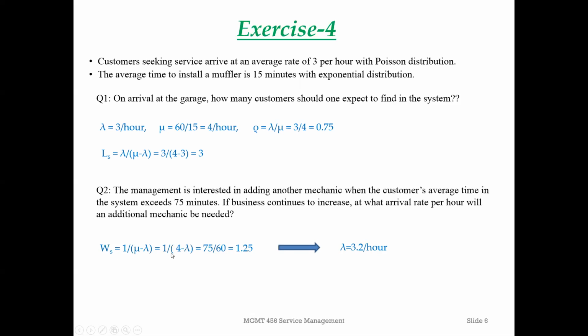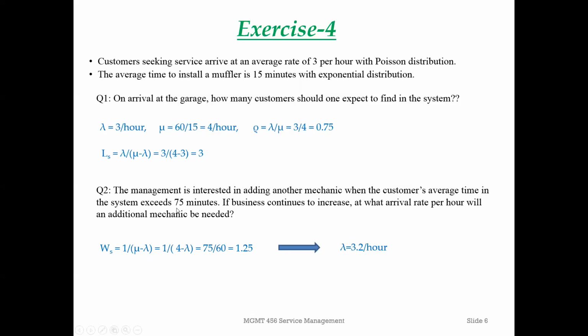So mu is equal to 4, WS is 75 minutes. Shall we just use 75 minutes here? Be careful, because for both mu and lambda, we use rates per hour. To be consistent, for WS we have to use hours. So we cannot use 75 minutes.